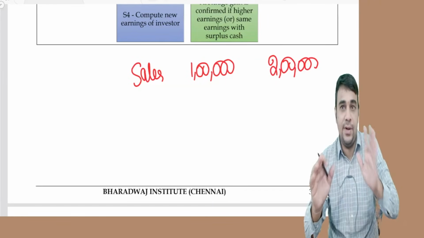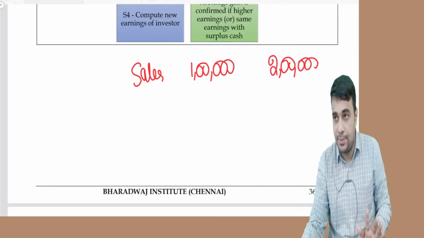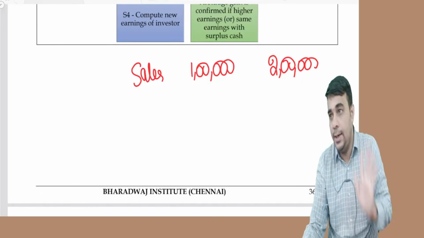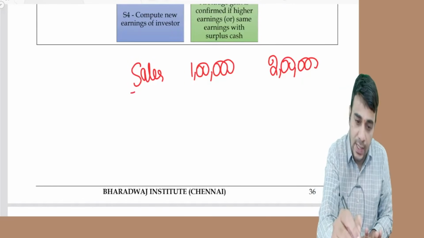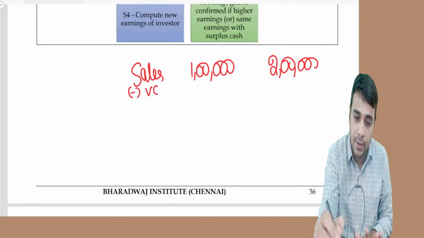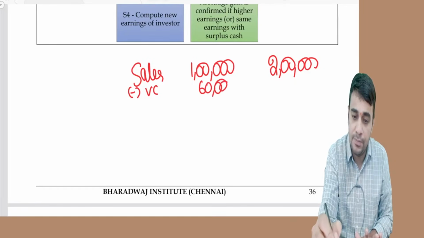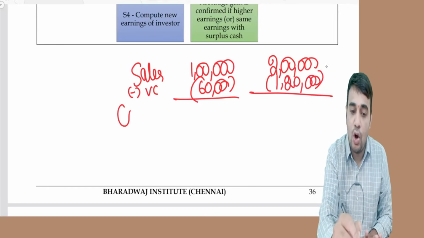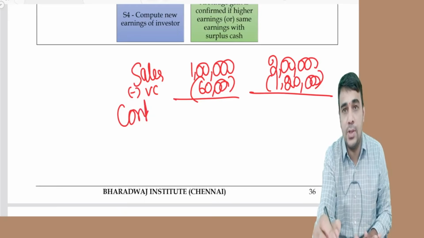What is leverage? Let's understand in some time. 1 lakh is becoming 2 lakh. Profit should ideally double. Now, sales 2 lakh, less variable cost 1 lakh 20,000, this is called contribution. You would have learned this in marginal costing.